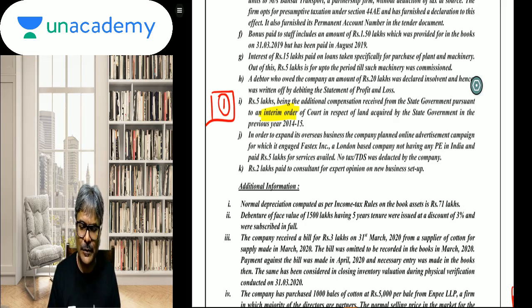Debenture of face value of rupees 1500 lakhs having 5 years tenure were issued at a discount of 3% and were subscribed in full. Students, 3% discount. What is the treatment? Pro rata basis. The spread will be on a pro rata basis, students, and that is exactly what the situation shall be in this regard.